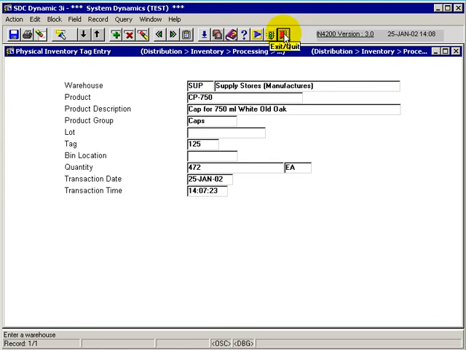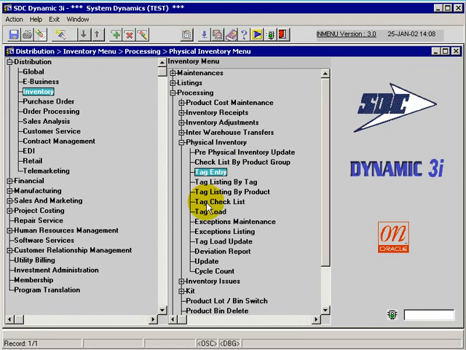The usefulness of that whole process, once again, is to have external handheld computers, PDAs, doing physical inventory counts, or an external system, and then just presenting the flat file to Dynamic 3i and doing the tag load update to load that file into the system. And that concludes the tag load update.